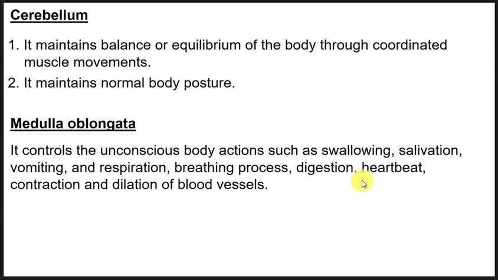Like when you swallow, food is pushed down to the stomach by what we call peristalsis. Such an action is one that we are not aware of, and it comes from the medulla oblongata. So it controls the unconscious body actions such as swallowing, salivation, vomiting, respiration, breathing process, digestion, heartbeat, contraction and dilation of blood vessels. So you must remember all these things.